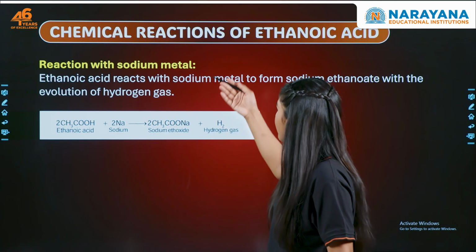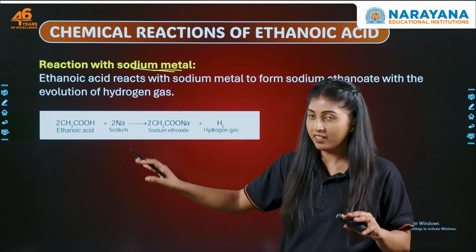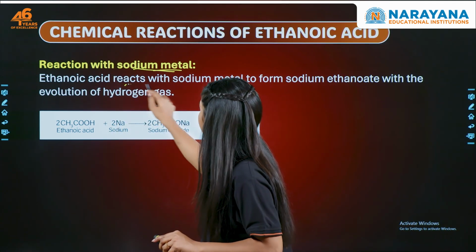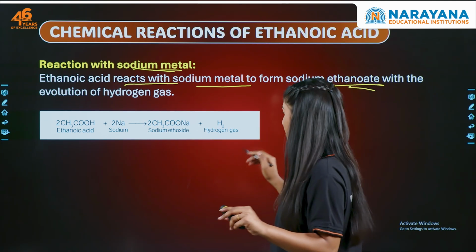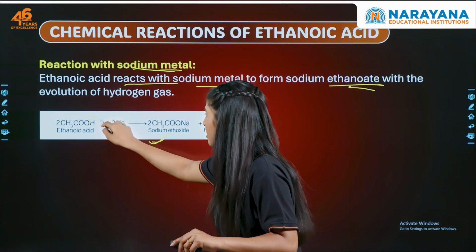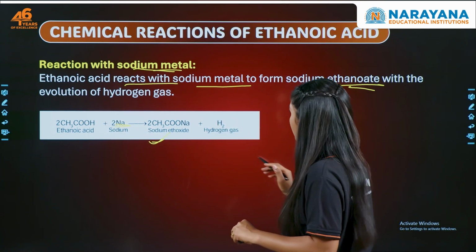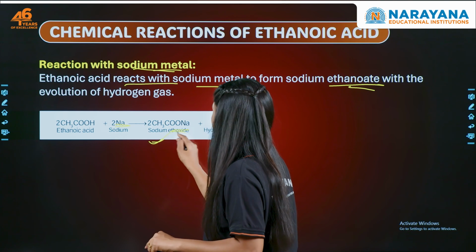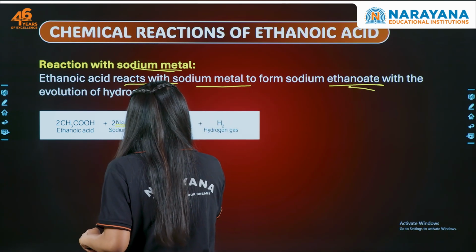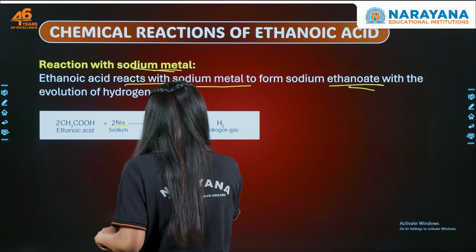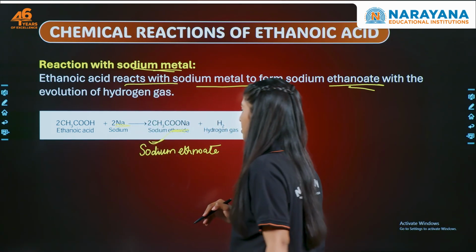Now let's quickly have a look at the chemical reactions. First, the reaction with sodium metal. Okay, it is an acid, right? We have a metal. So this reacts with sodium metal to form sodium ethanoate with the evolution of hydrogen gas. The hydrogen is replaced by sodium, right? So we get sodium ethanoate. This is not ethoxide, this is sodium ethanoate.